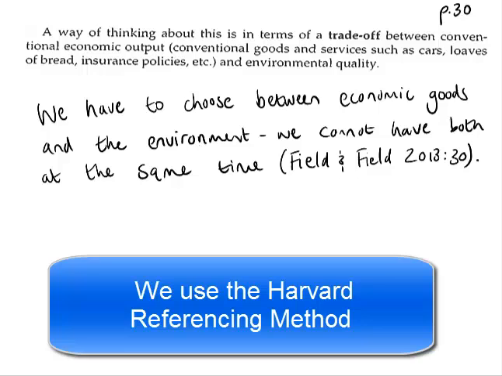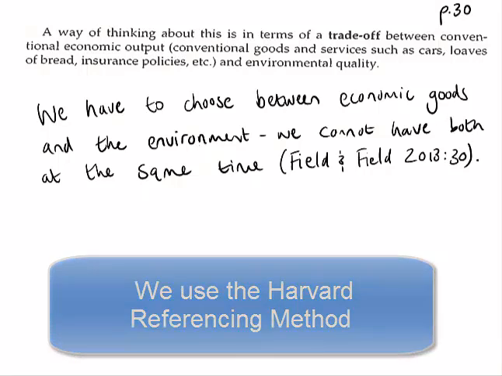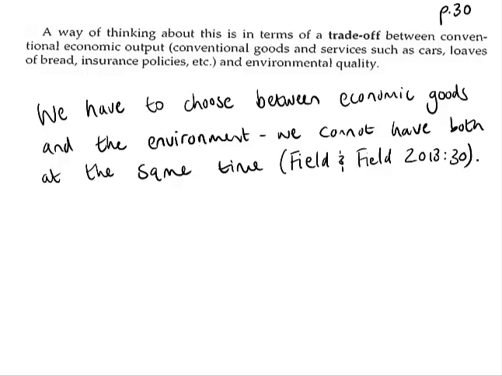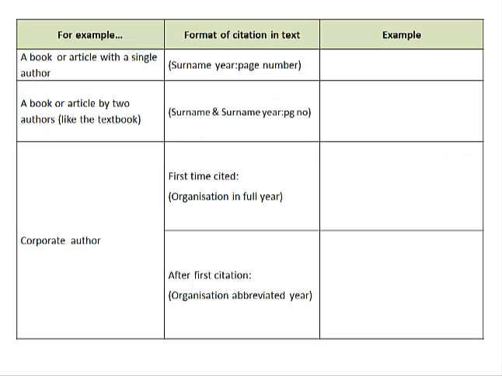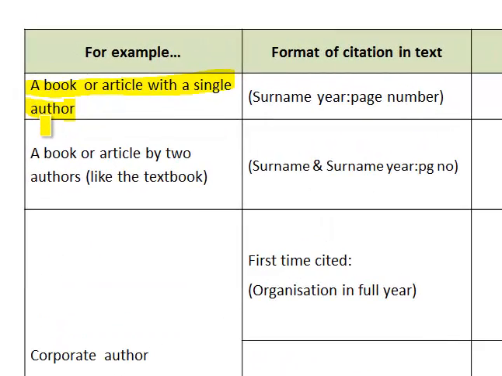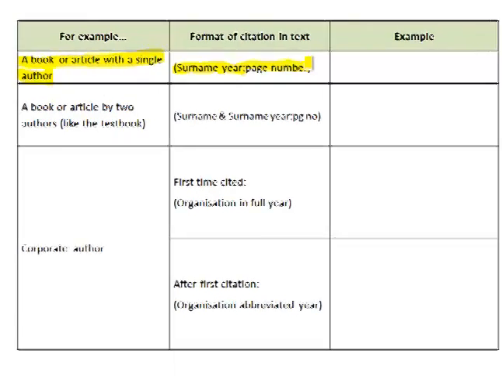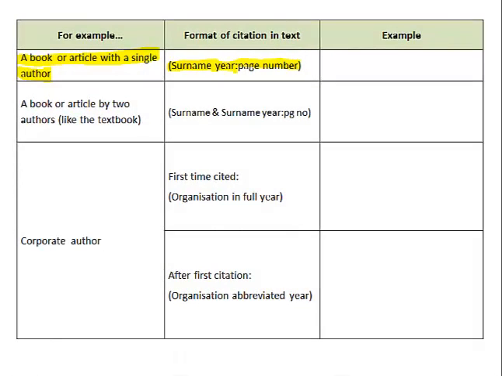I'm going to show you how to reference exactly, because there's a very specific way a reference should look. Let's look at a couple of examples. For example, firstly, a book or an article with a single author. So only one guy wrote the book. You start with the author's surname, the year in which it was written, and then colon and the page number. So I have a couple of examples here.